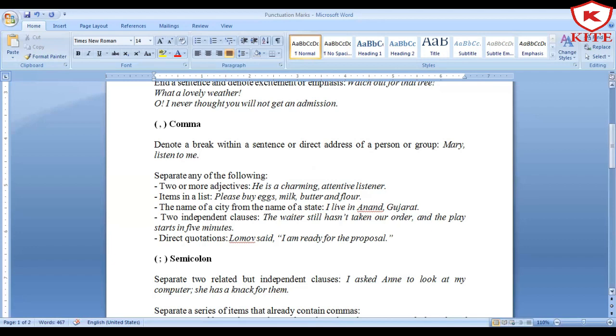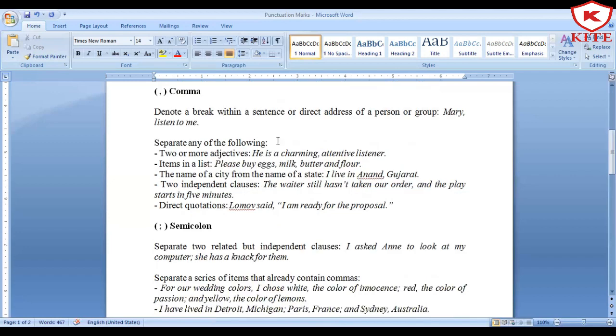See, one more usage of comma, separate any of the following. So comma's work is to separate. Let us see what are the things that it separates. The first one, it can separate two or more adjectives. Adjective, you know very well, something that adds to the meaning of a noun or pronoun is called adjective. Here we are talking about he, that he is a listener.